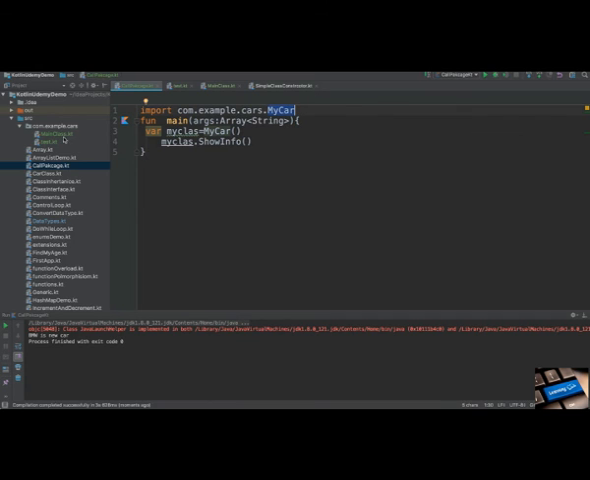Because I need to import two classes, it's not good to say import class 1, import class 2. Just dot star. That means import everything inside that package. When you add dot star, that means everything inside that package. See, it was able to show me the info.